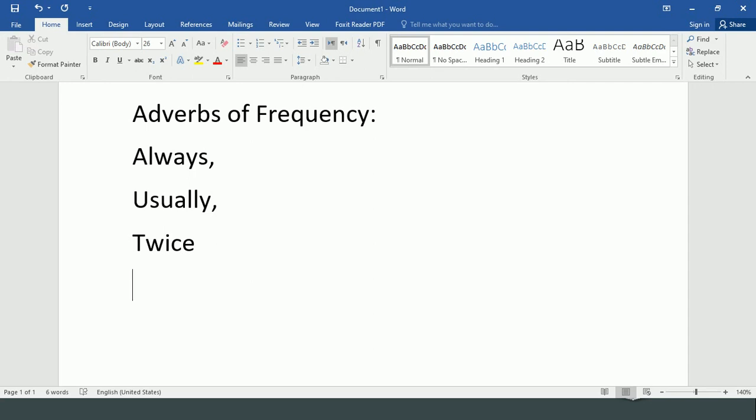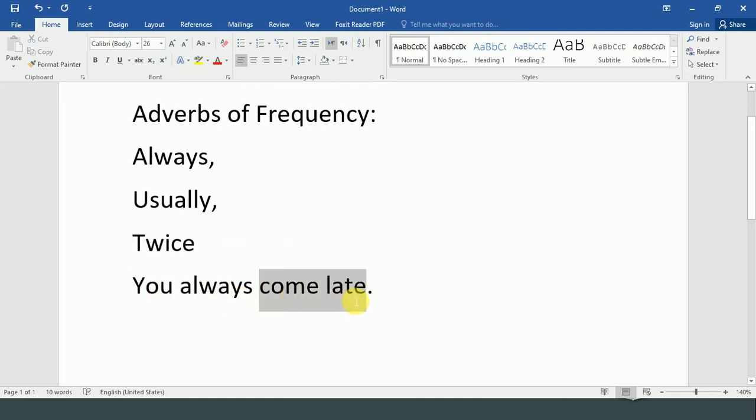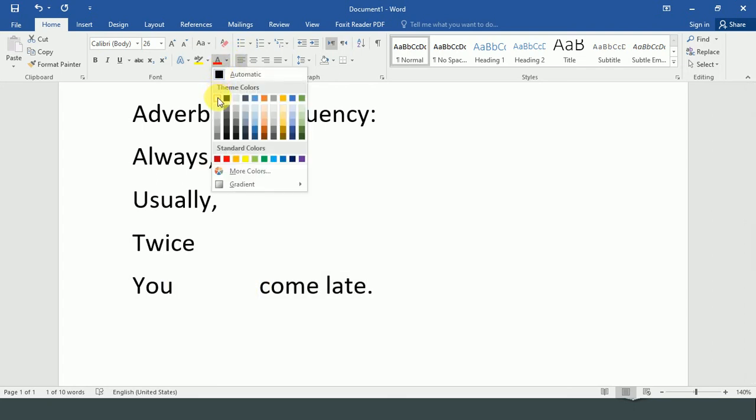For example, if I say you always come late. See, this is a complaining sentence. Here the speaker complains. Coming late is the action. If I hide the word always, you say you come late, you come late. There is no word which shows the repetition of an action.